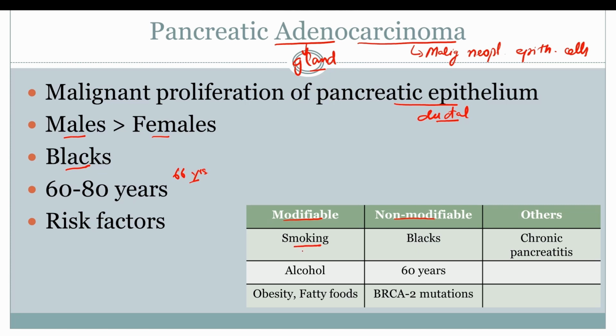Smoking is one of the most common causes of cancers, and alcohol is the culprit that results in chronic pancreatitis leading to cancer. Obesity and foods rich in trans fats are also known to cause adenocarcinoma. The non-modifiable risk factors include blacks and age 60 years and above. Genetic mutations in the BRCA2 gene also predispose a person towards pancreatic adenocarcinoma. The other risk factors include chronic pancreatitis, which can be due to any cause.